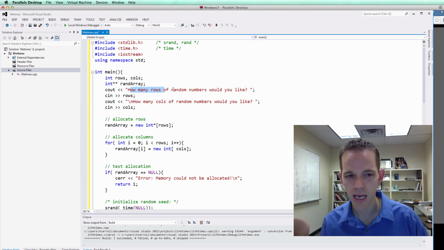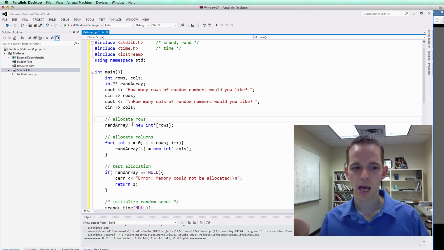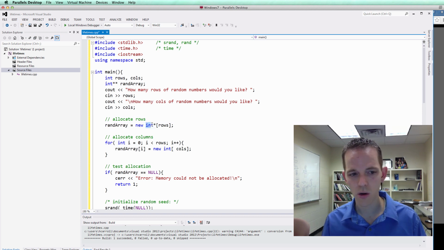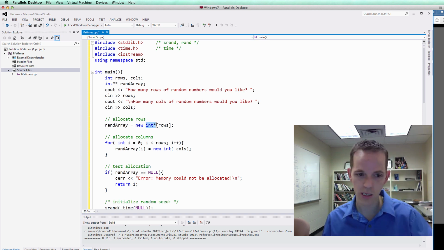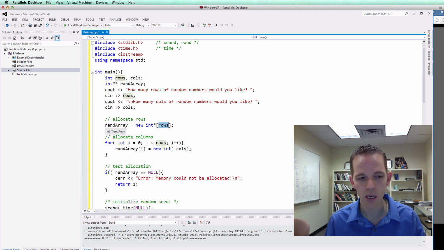So we need to ask how many rows you want and how many columns you want. So what we first do is allocate the number of rows. Notice when we do new, we said we want int pointers. We need a row amount of int pointers, and then we're going to return a pointer. Is this a pointer? Well, yes, it's a pointer to an int pointer. So, okay, we can assign it there.